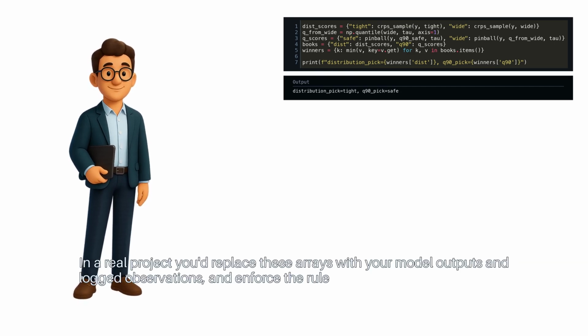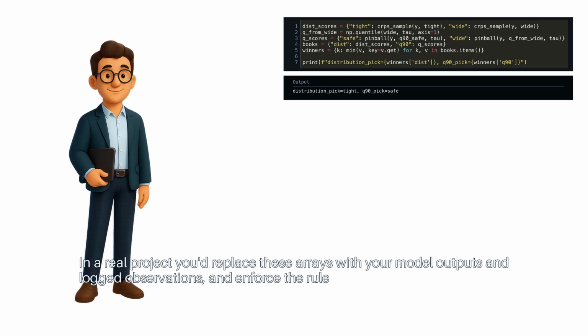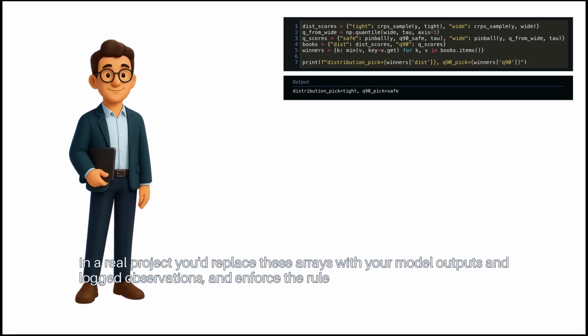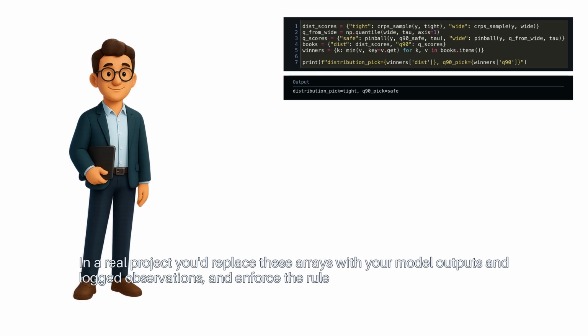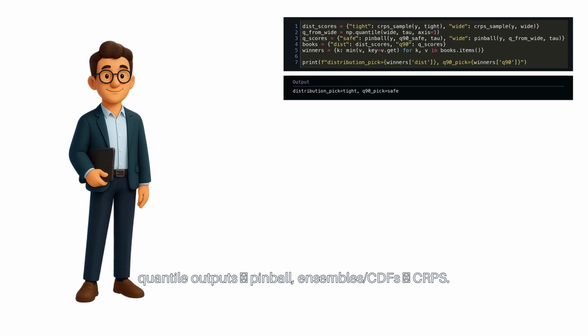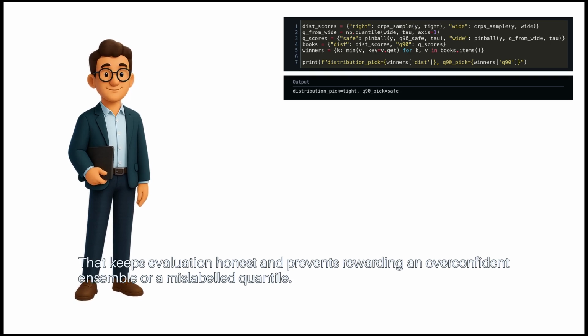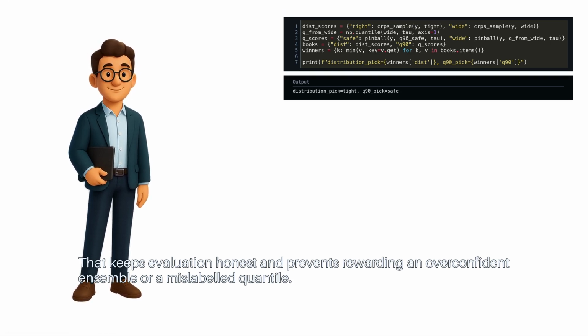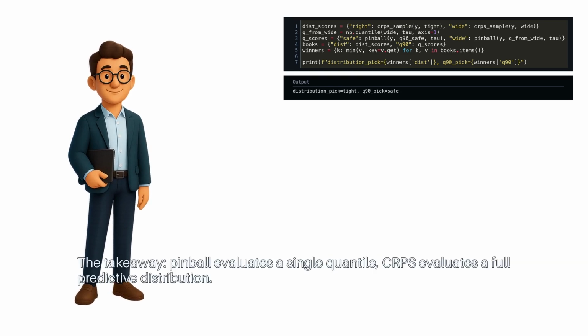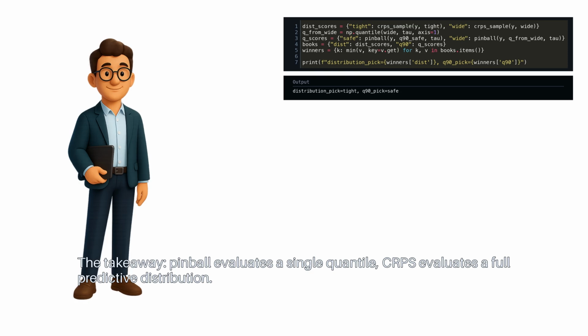In a real project, you'd replace these arrays with your model outputs and logged observations, and enforce the rule: quantile outputs, pinball; ensemble CDFs, CRPS. That keeps evaluation honest and prevents rewarding an overconfident ensemble or a mislabeled quantile. The takeaway: pinball evaluates a single quantile.